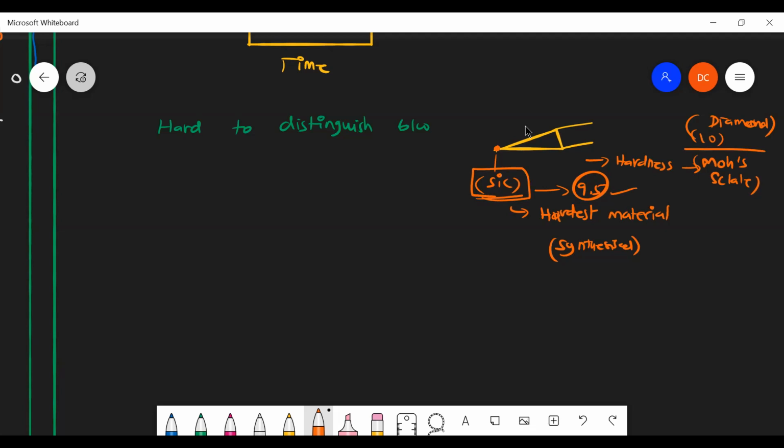And a very important thing: it is hard to distinguish between crystalline and amorphous. Okay, crystalline or amorphous, how can we determine it? By using XRD, X-ray diffraction studies. It tells us the order of arrangement of particles, how they are arranged in crystals.